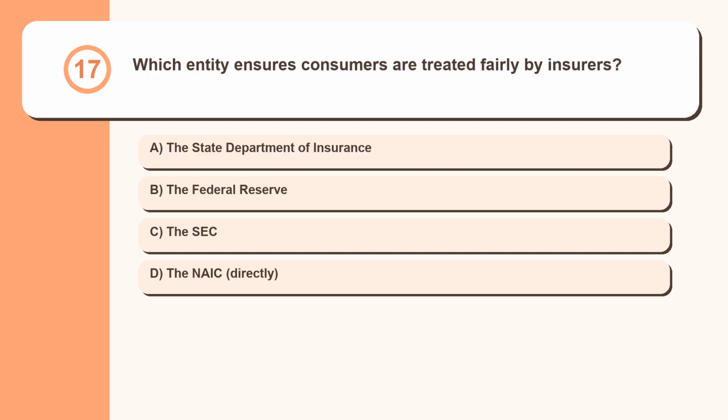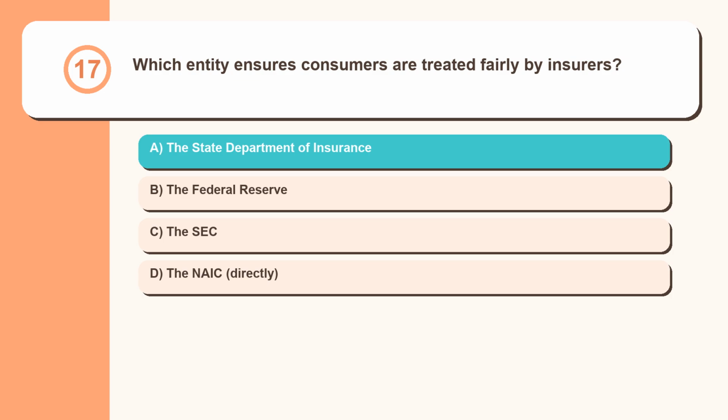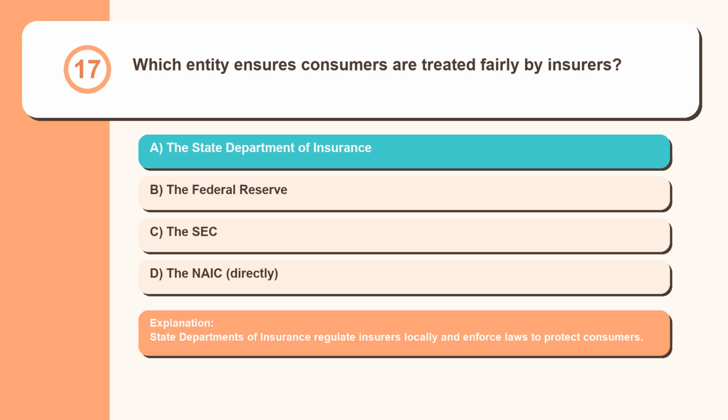Question 17. Which entity ensures consumers are treated fairly by insurers? The State Department of Insurance, the Federal Reserve, the SEC, the NAIC. State departments of insurance regulate insurers locally and enforce laws to protect consumers.